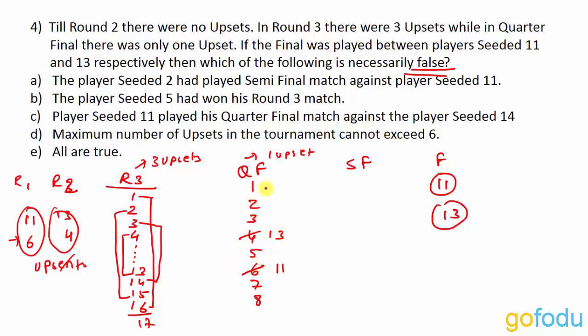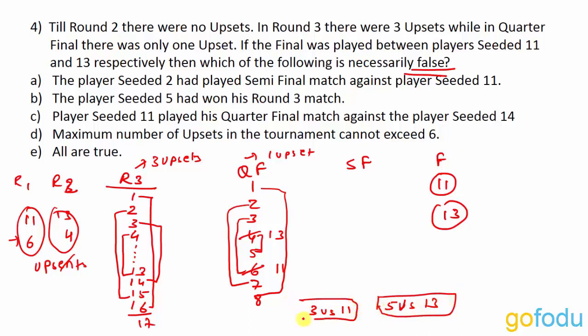Now here 1 will play against player with seed 8, 2 will play against 7, 3 will play against 6 and 4 with 5. But 6 is eliminated, so 3 will be playing against 11 and 5 will be playing against 13. So these are the 2 matches. Now we need to have 2 upsets in the quarterfinal to make them reach the semi-finals. But it is given that there is only 1 upset in quarterfinal. But it is also given that there were 3 upsets in round 3. We have used only 2 upsets as of now.